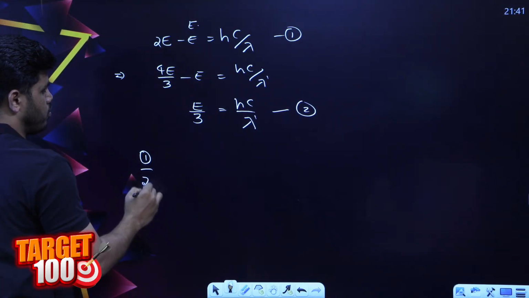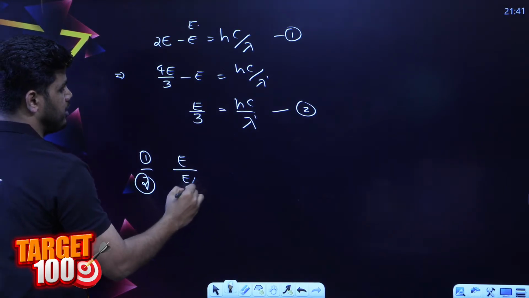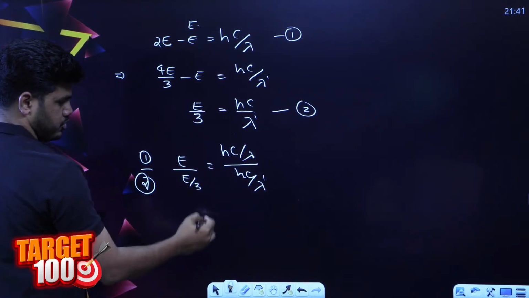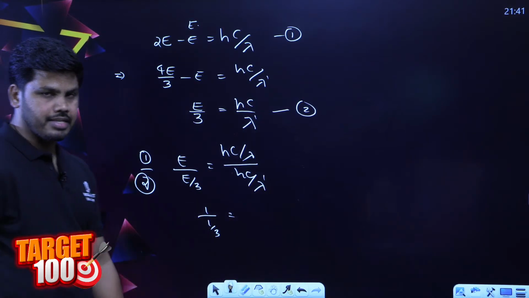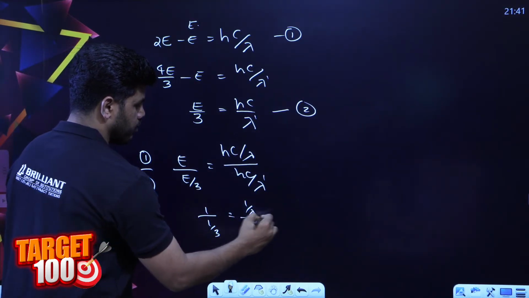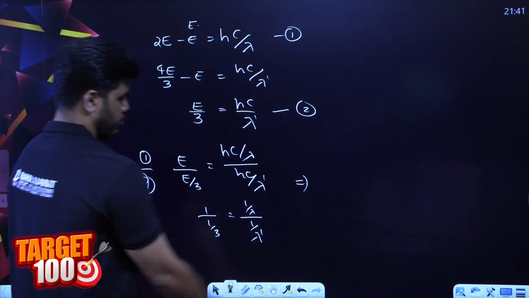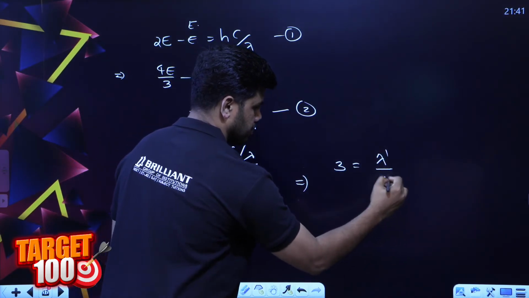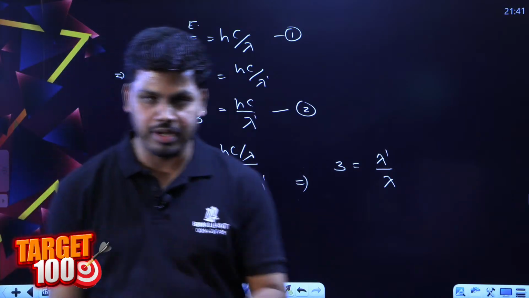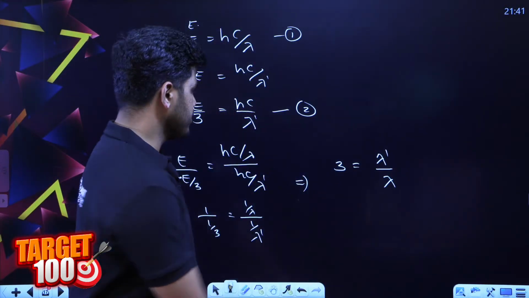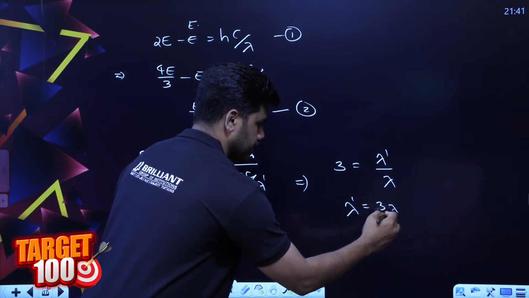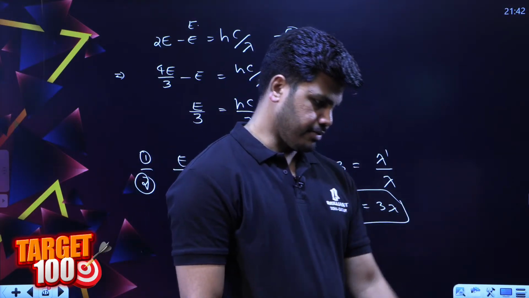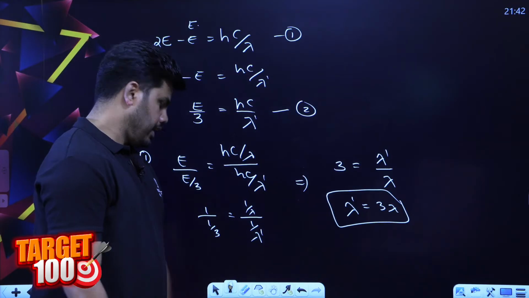If I take the ratio of equation number 1 to 2, I'll get E divided by E by 3 is equal to hc by lambda divided by hc by lambda dash. The left side is going to be 3, correct? E gets cancelled and hc gets cancelled. I'll get 1 by lambda divided by 1 by lambda dash, which is lambda dash by lambda. Yes, you have to find lambda dash in terms of lambda. So we got the answer: lambda dash is equal to 3 lambda. So the new wavelength will be 3 times, yes Dhruvil, exactly Hafiz. So lambda dash is equal to 3 lambda is your answer.